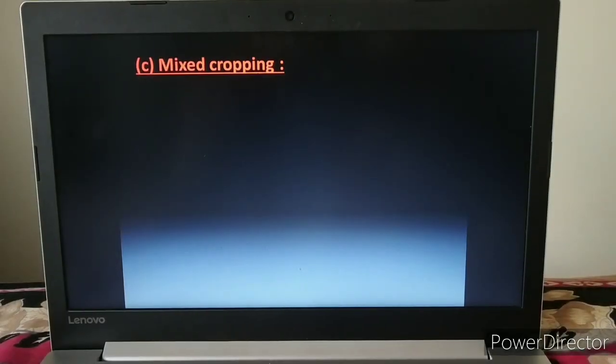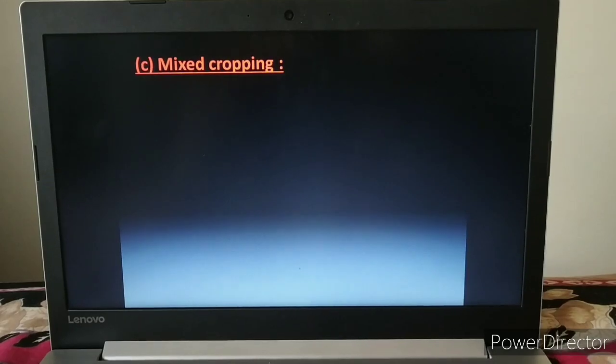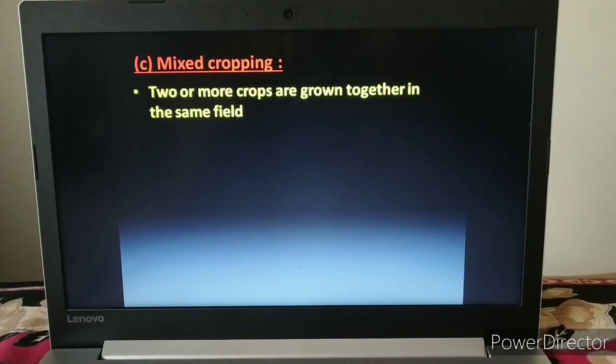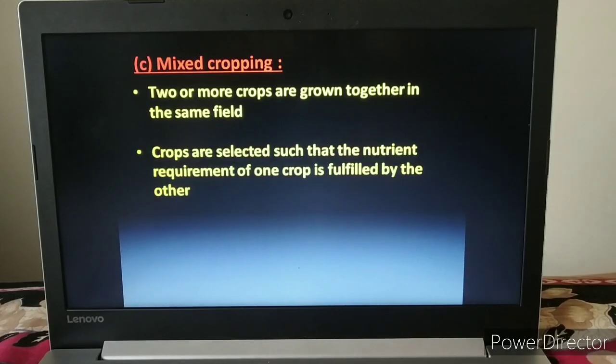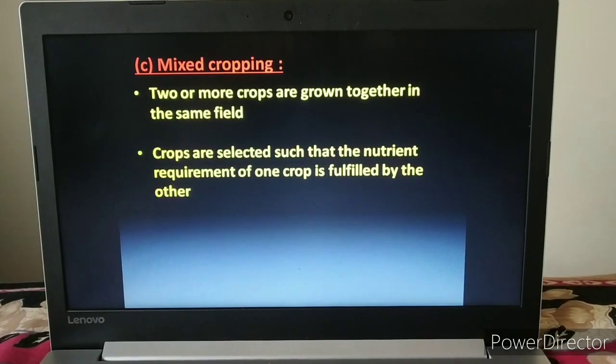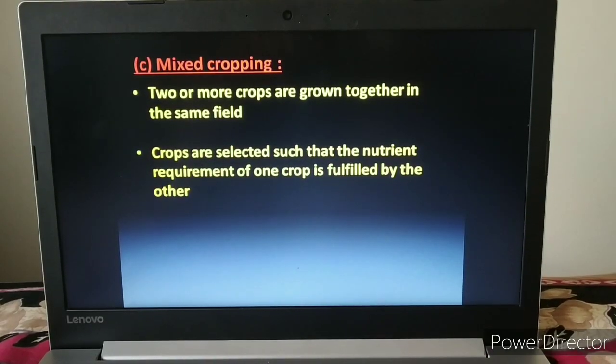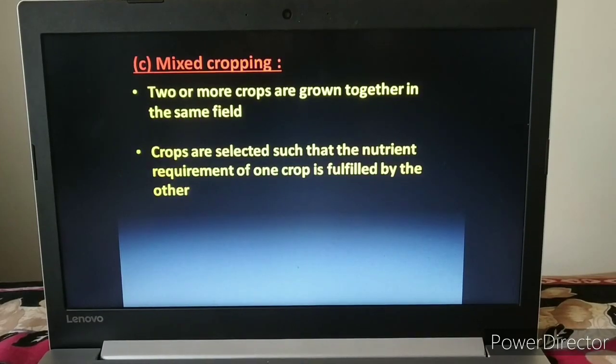Last one, mixed cropping. Mixed means a number of different types of crops together. So two or more crops grown together in the same field is called the mixed cropping method. The crops are selected such that the nutrient requirement of one crop is fulfilled by the other.